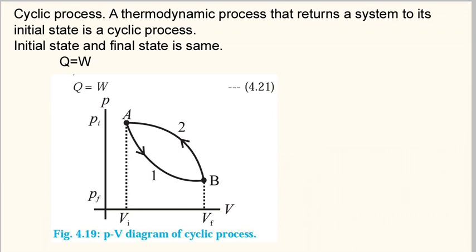Now what is this cycle? If you consider that the initial state is A and it moves to state B and again to state A, this is one complete cycle. So one cycle is all the processes in a cyclic process.